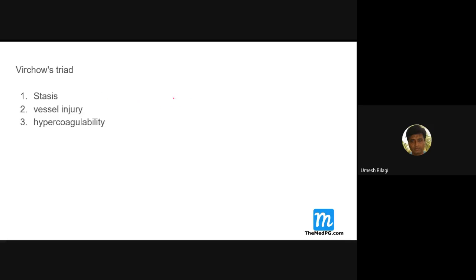Deep vein thrombosis otherwise. See, these three patients are prone for thrombus formation, venous basically, that is deep vein thrombosis. So what are those? Stasis means a patient who is bedridden, immobilized.